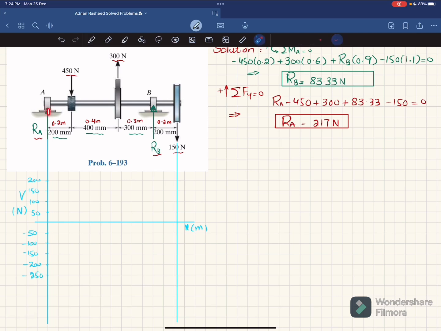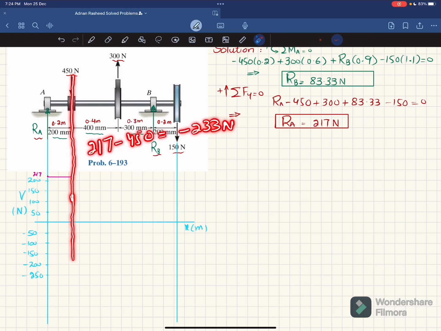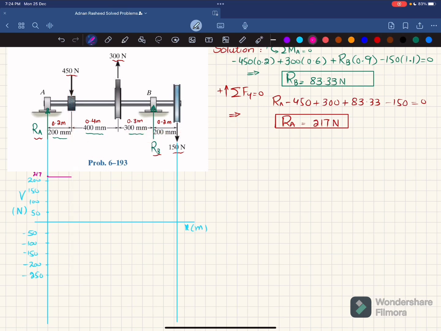Now at this point, you can see you have RA, which is 217. So we'll locate 217 Newton at this point. Moving from point A till this load, there is no other shear force, so it will remain horizontal till this point. Now here we have minus 450 Newton acting downwards. So 217 minus 450 gives minus 233 Newton. So at this point, the value will be minus 233, and your shear force will change from 217 to minus 233.